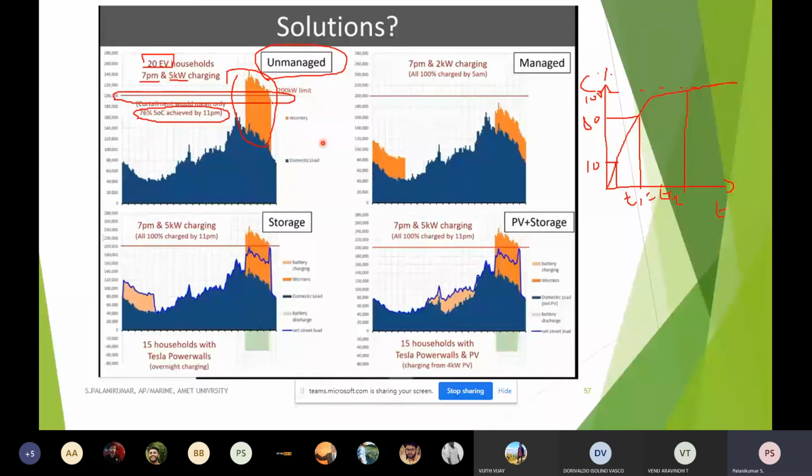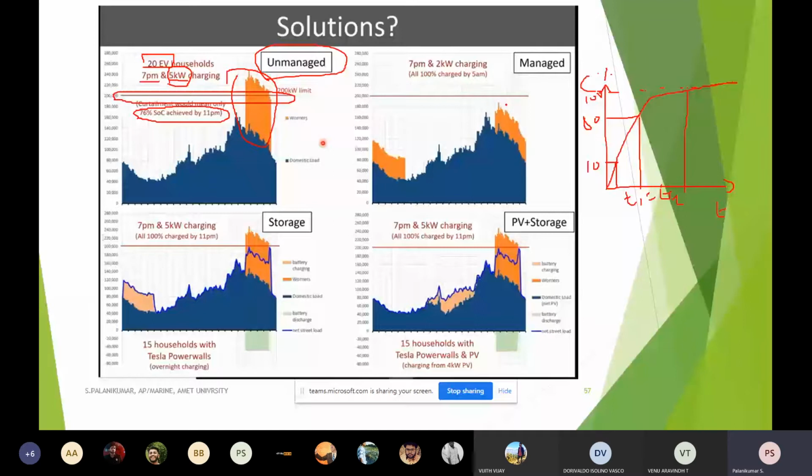Instead of that, if I reduce the charging rate, instead of 5 kilowatt, for the same electrical vehicles, without any other changes, only by reducing the charging capacity, the same 20 electrical vehicle households can be within the limit. There won't be any problem. Additionally, I have to extend the time from 11 p.m. to 5 a.m. because the charging rate is reduced.